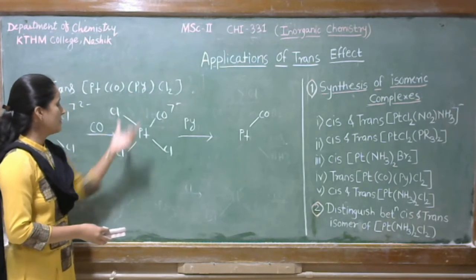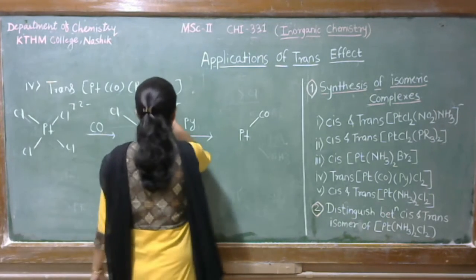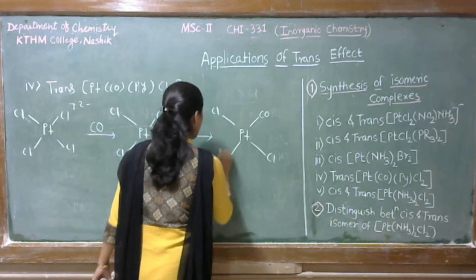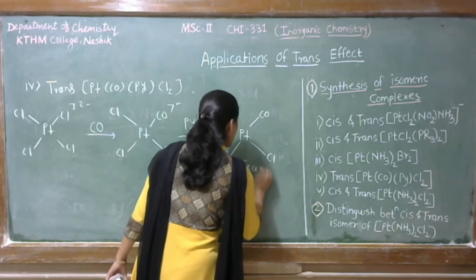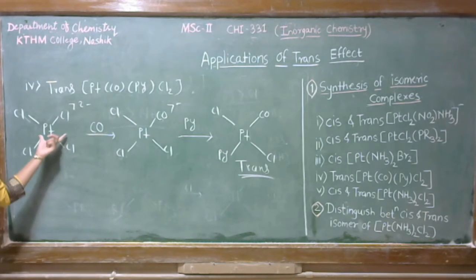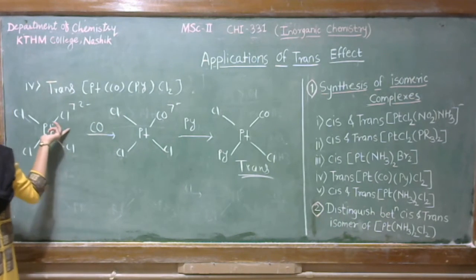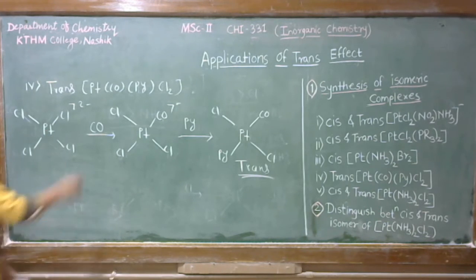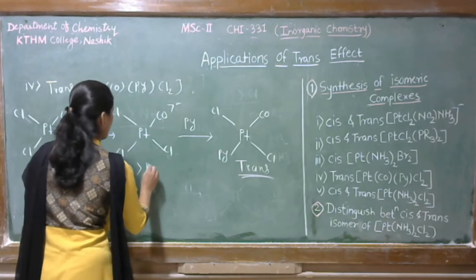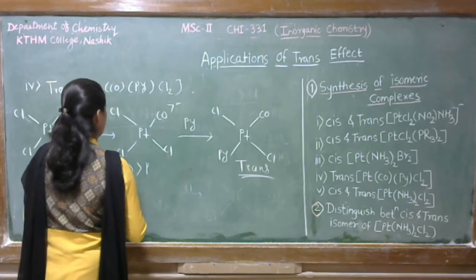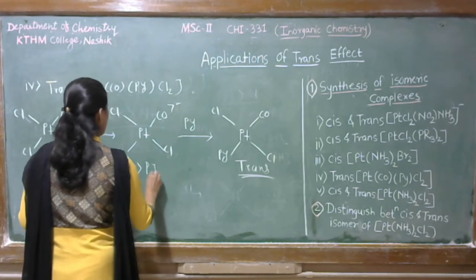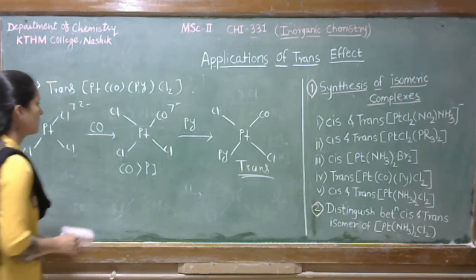So chlorine gets replaced by this pyridine, and we get the trans isomer of Pt(CO)(py)Cl2 by using PtCl4 2- as the starting complex. Okay, so the final conclusion is CO has more trans-directing effect than pyridine, and then chlorine.